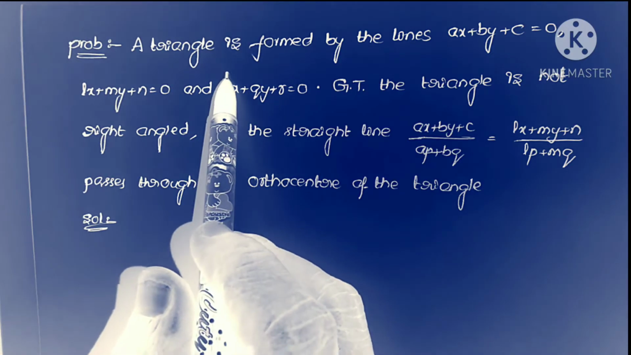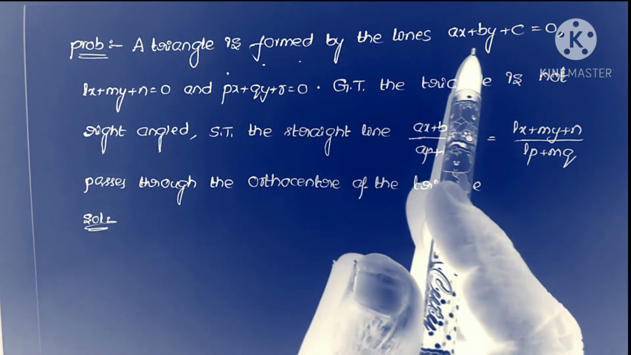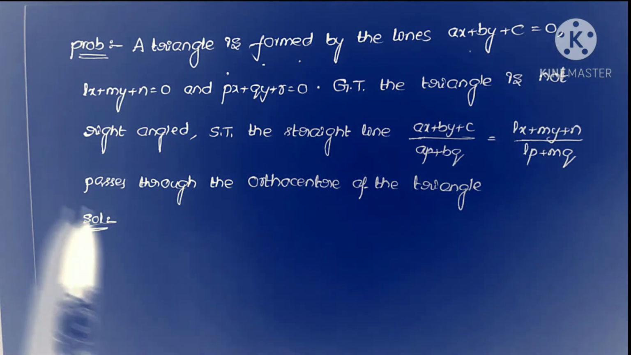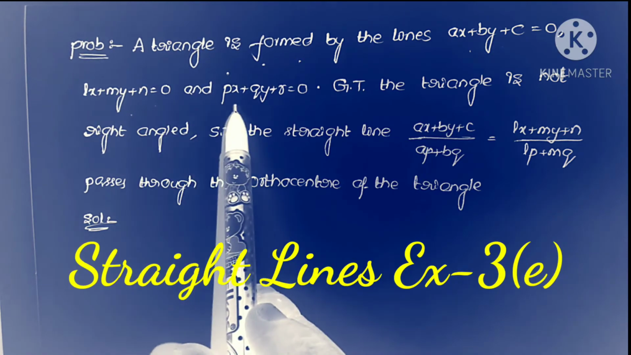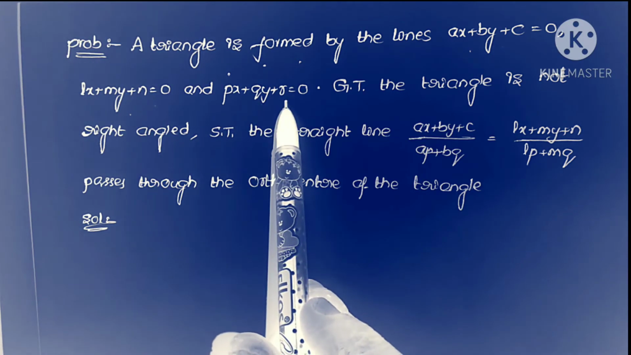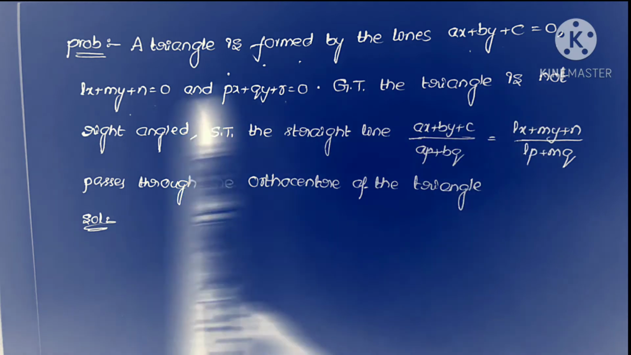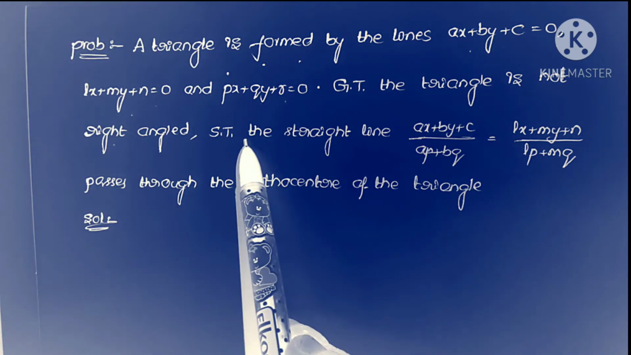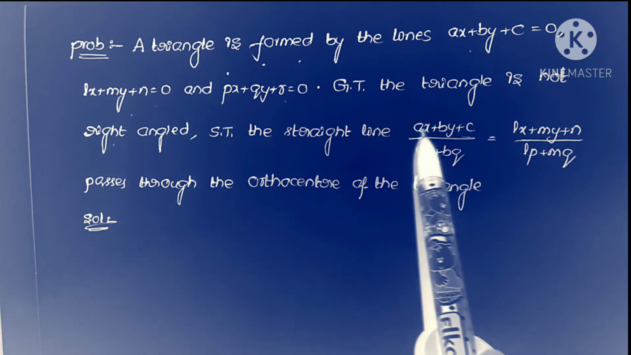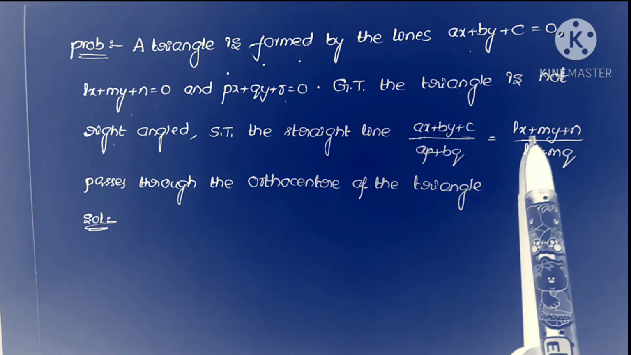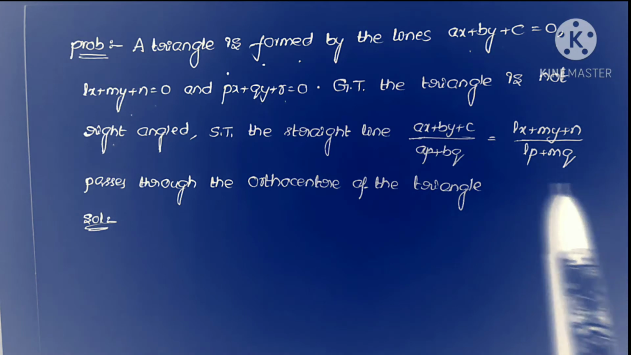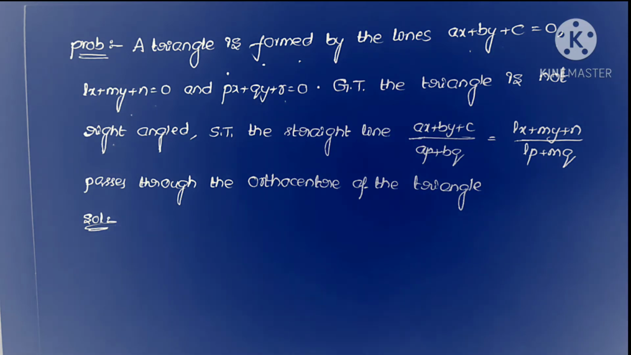First problem: a triangle is formed by the lines ax + by + c = 0, lx + my + n = 0 and px + qy + r = 0. Given that the triangle is not a right angle triangle, show that the straight line (ax + by + c)/(ap + bq) = (lx + my + n)/(lp + mq) passes through the orthocenter